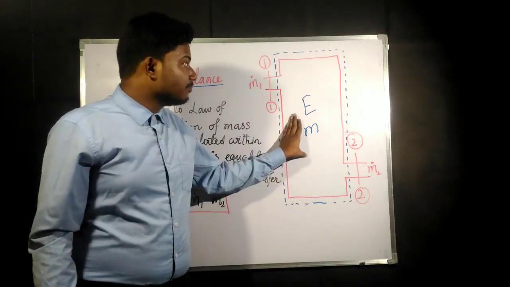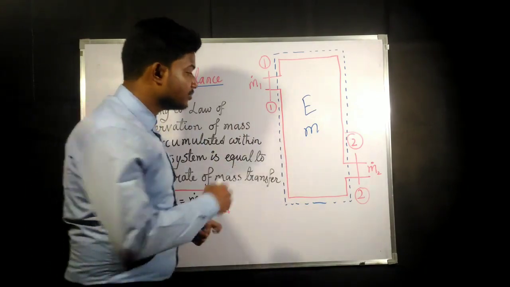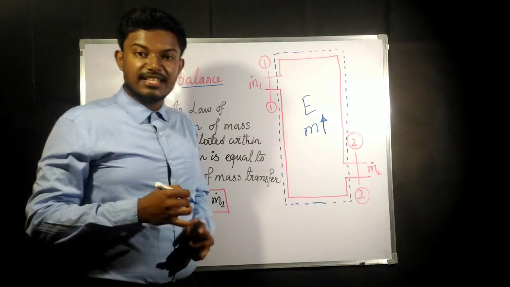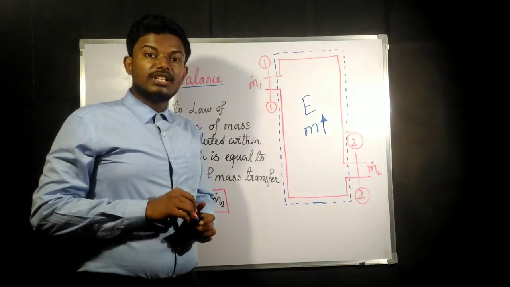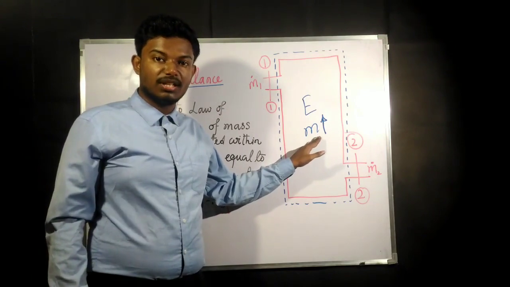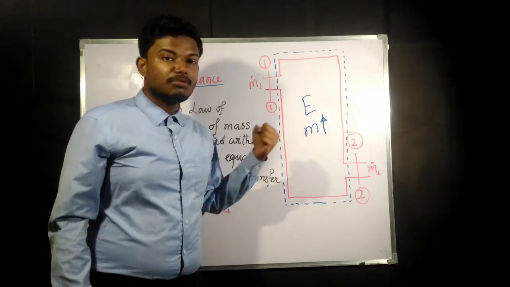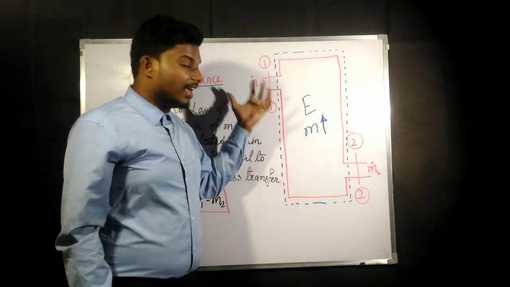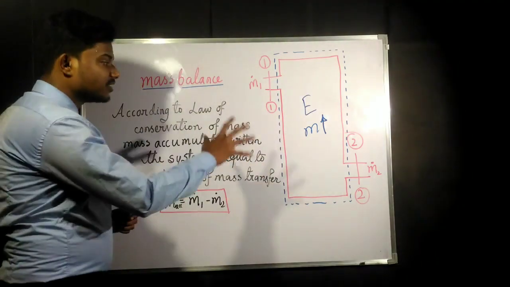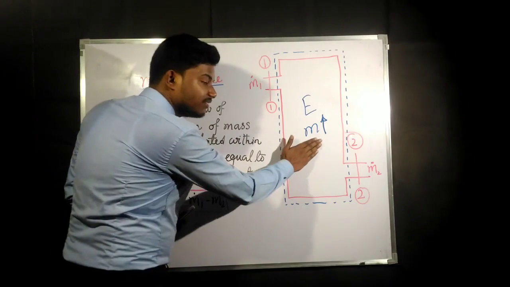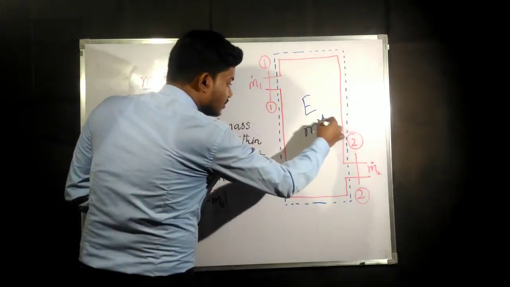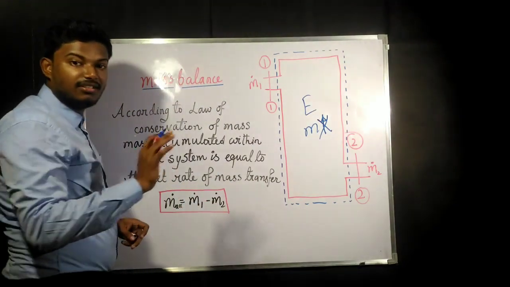Now if the mass of the system is going to increase, that means the property of the system is changing. With respect to time, the property, that is the mass of the system, is going to increase. So this cannot be steady flow. As our assumption is steady flow, whichever property is there of this system is not going to change.